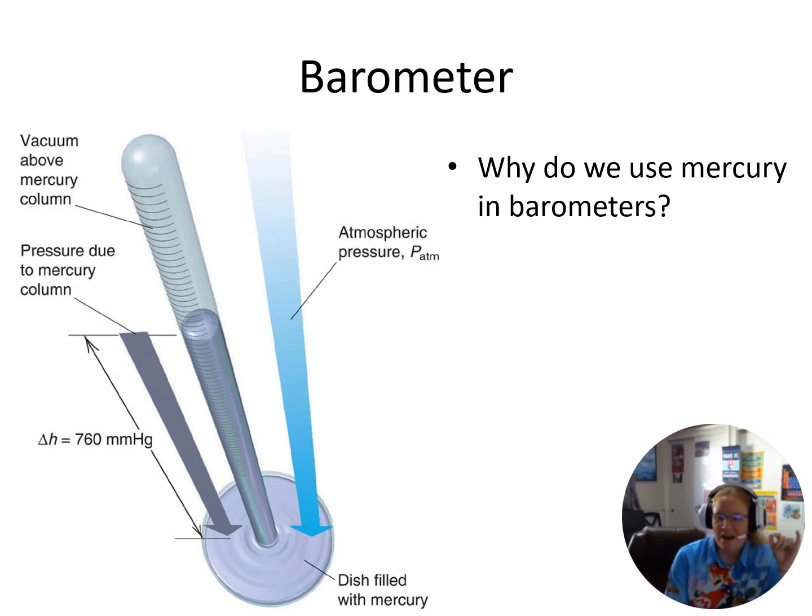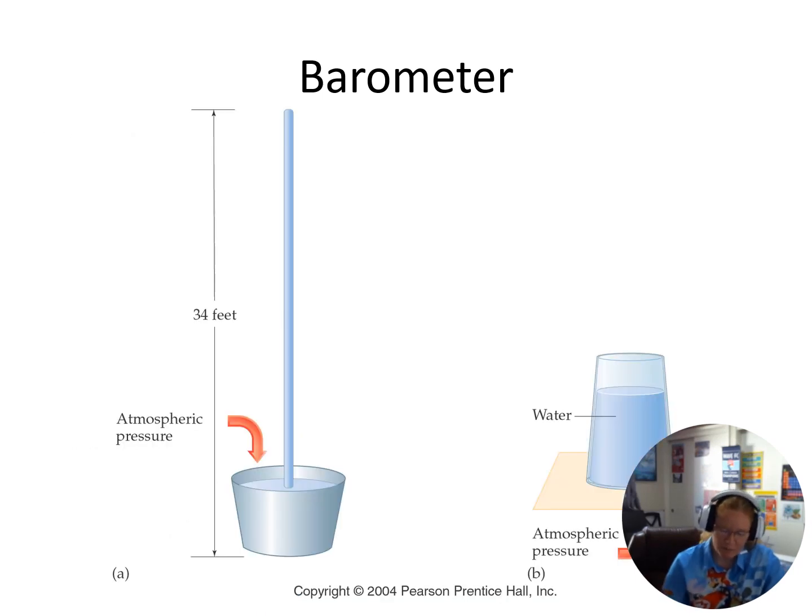Okay, so why do we use mercury in barometers? Think about that for a second. Well, there's a couple of reasons. One is mercury does not evaporate readily like water does. And the other is that mercury is 13.6 times more dense than water is. If we were to use water, we would need a column of about 34 feet tall in order to get the atmospheric pressure. That would not work out so well. That'd be really high. You'd have to get on a ladder. It wouldn't fit in most buildings. So mercury was the standard that was used in barometers.